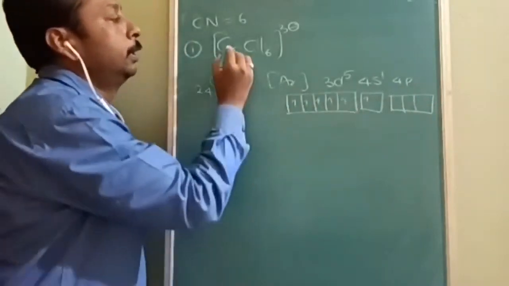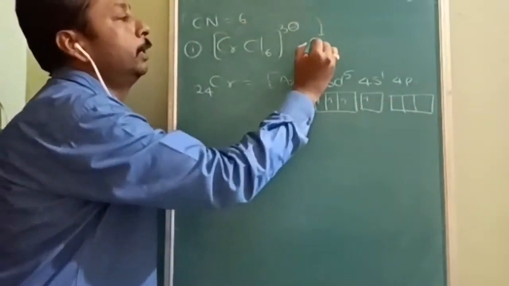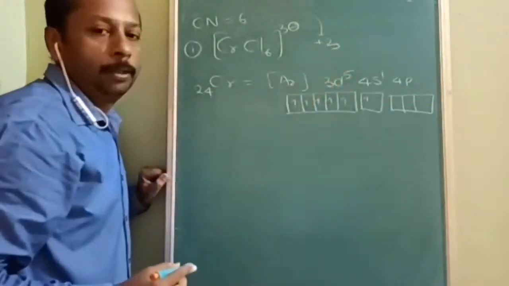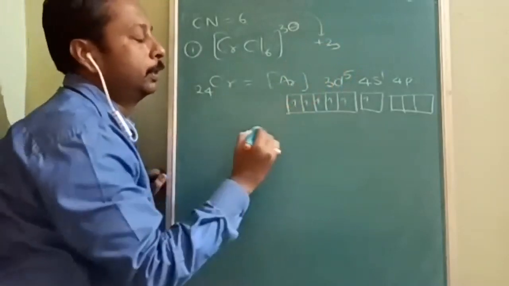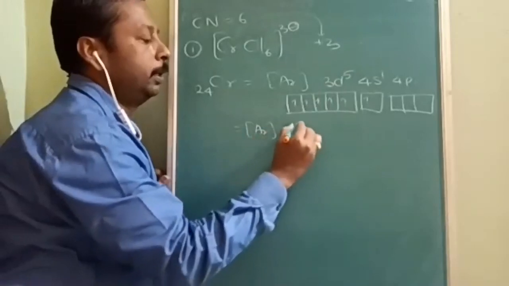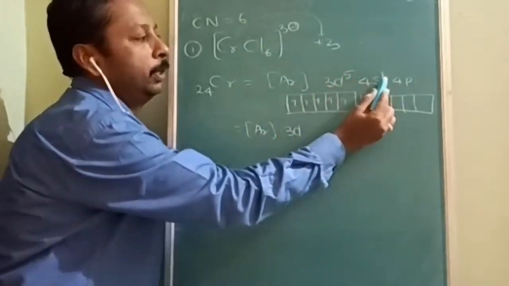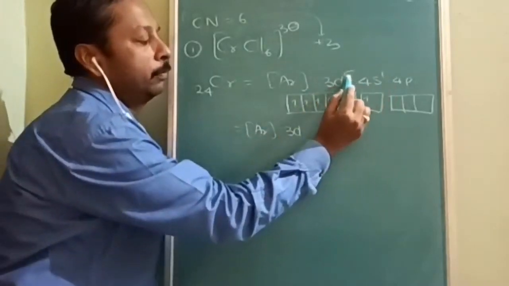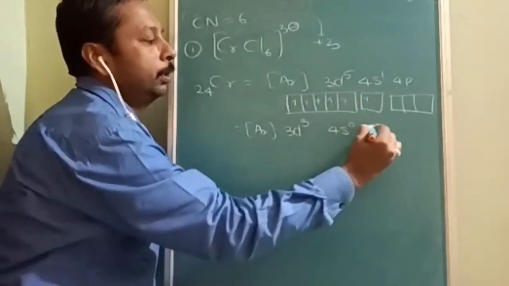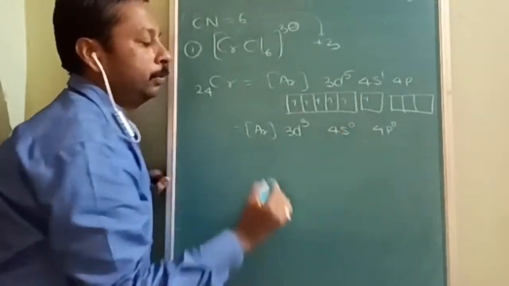Now here the oxidation number, if you calculate, is going to be plus 3. So for the plus 3 configuration, argon 3d, one electron will be removed from here, then two electrons from here. So 3d3, 4s is going to be 0, 4p is going to be 0.